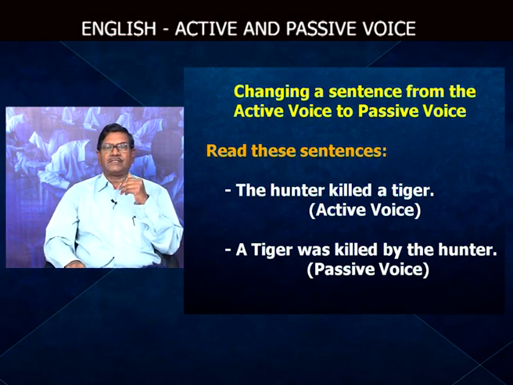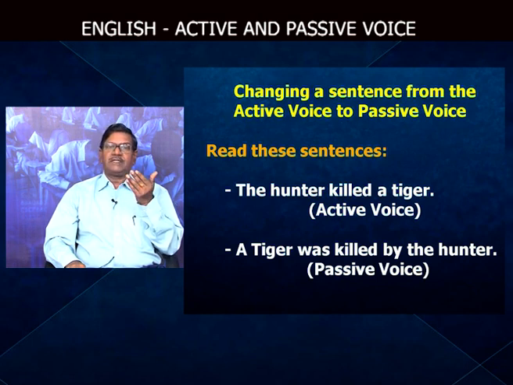Look at these sentences. The hunter killed a tiger. It is said to be in active voice, because who killed? The hunter killed. What did he kill? A tiger. So, tiger is the object.